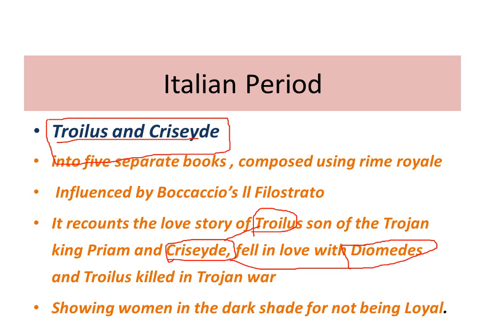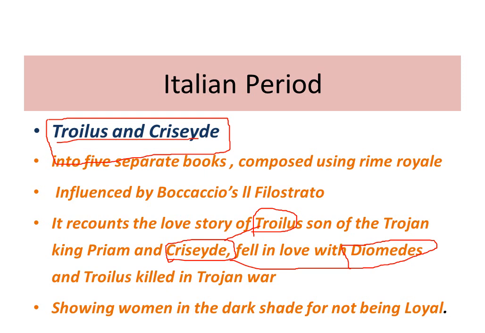And this work is influenced by Boccaccio's Il Filostrato, as there was this influence of Italian writers. Troilus and Criseyde is based on the story of Troilus and Criseyde. Both of them love each other, but then Criseyde has to go with her father, and there she falls in love with the warrior Diomedes. But Troilus was left behind, and he was killed in the Trojan War.